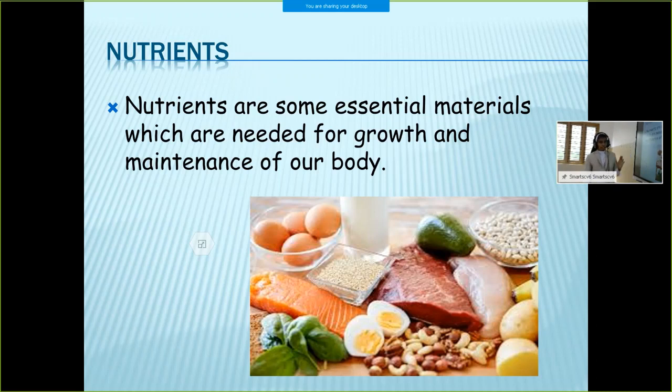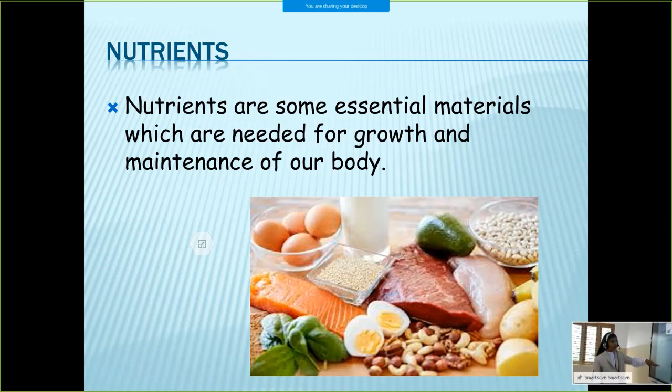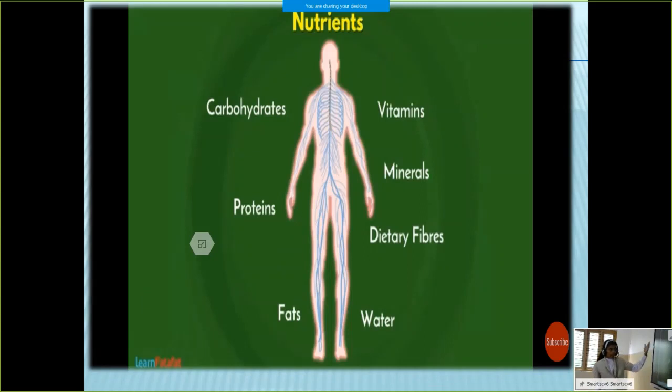The nutrients are the essential components of food that are needed for growth and maintenance of our body, that is called nutrients. Nutrients are some essential materials. What are the different kinds of nutrients? Carbohydrates, proteins, fats, vitamins, minerals are called the nutrients. And the food also should contain dietary fibers and water. So together these are the essential components of food.